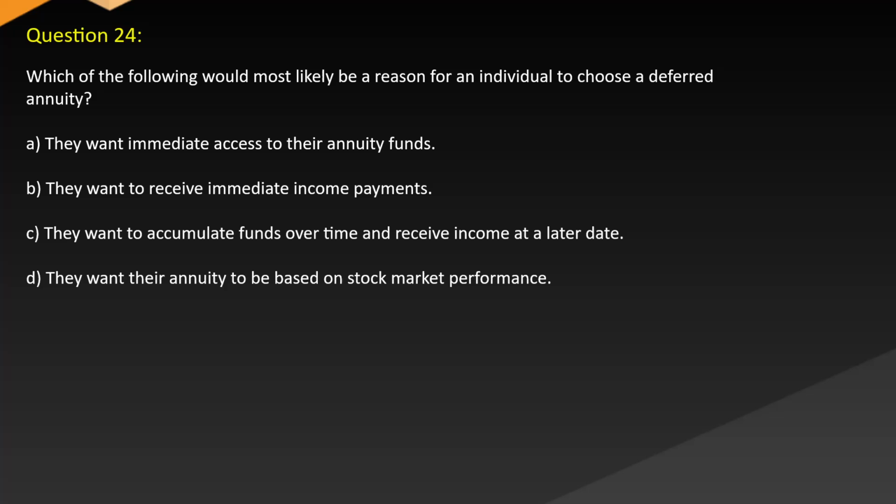Question 24. Which of the following would most likely be a reason for an individual to choose a deferred annuity? A. They want immediate access to their annuity funds. B. They want to receive immediate income payments. C. They want to accumulate funds over time and receive income at a later date. D. They want their annuity to be based on stock market performance.